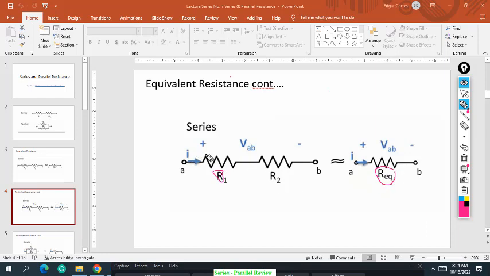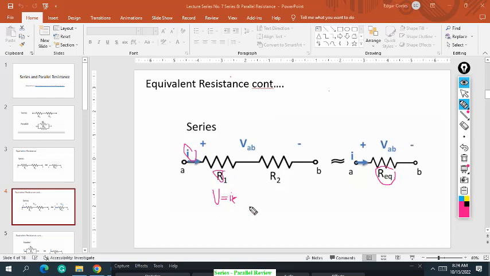The voltage across this series circuit also involves the voltage drop in terms of IR, because we have current and we have resistance. If we add the voltage drops across R1 and R2, the resultant is the total voltage across that equivalent circuit.